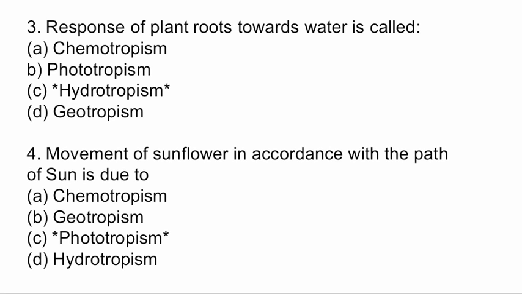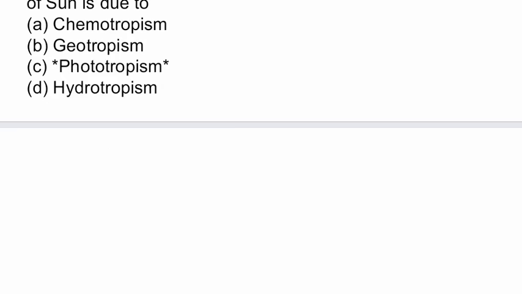The next question is, the response of plant roots towards water is called. Options are chemotropism, phototropism, hydrotropism, geotropism. The correct answer is hydrotropism. Fourth question. Movement of sunflower in accordance with the path of the sun is due to. Options are chemotropism, geotropism, phototropism, hydrotropism. The correct answer is phototropism.